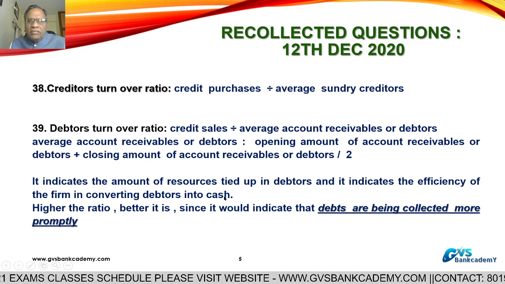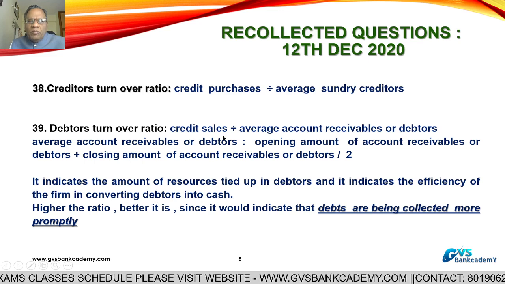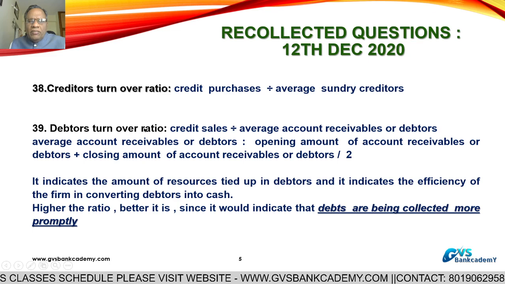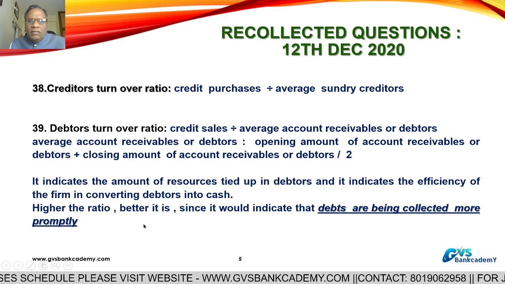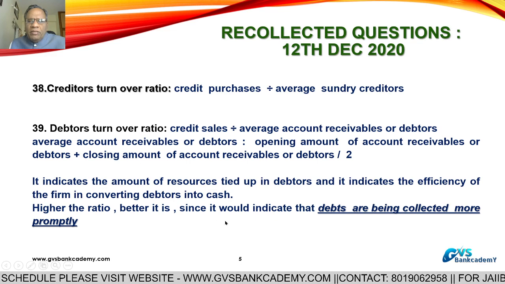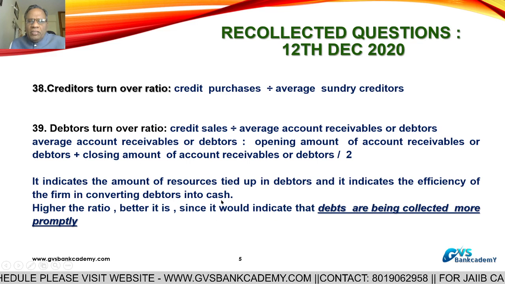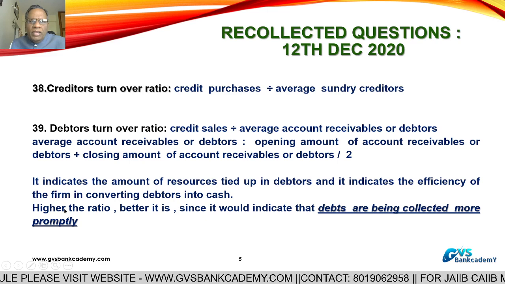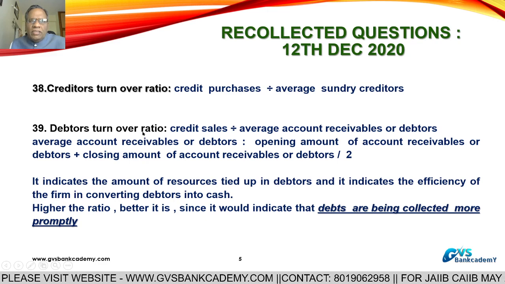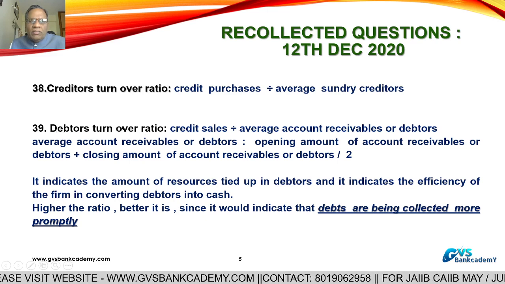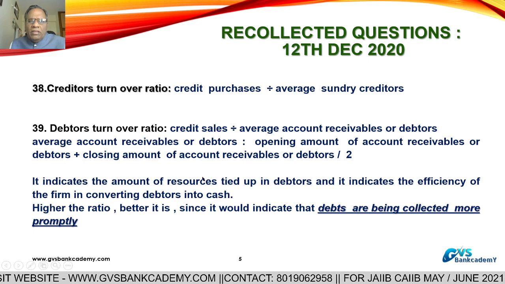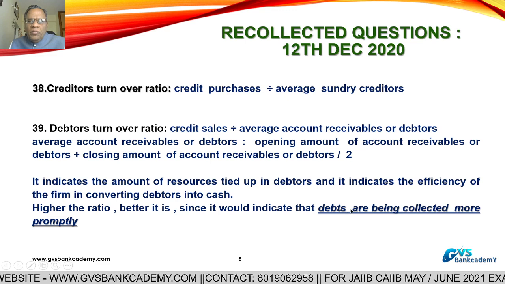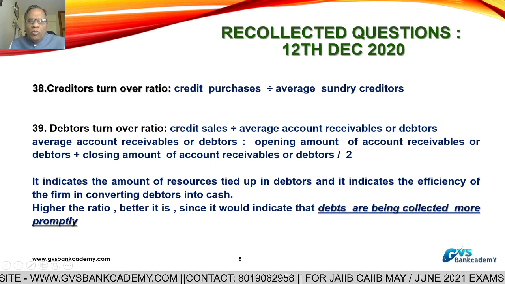A higher debtors turnover ratio is better for collection management of receivables. It indicates that credit sales are being collected more promptly and more efficiently.